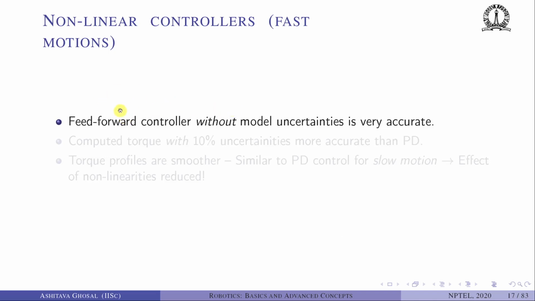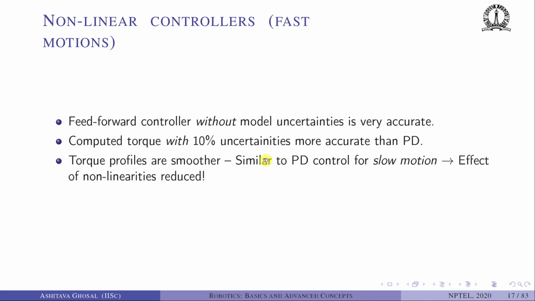Okay, so in summary, the feed-forward controller without modeled uncertainty is very accurate. The computed torque with 10% uncertainty is not that accurate. However, it is more accurate than PD. Okay, remember in PD it is of the order of 1 to 2 centimeters. The torque profiles are smoother. It is similar to PD control for slow motion.